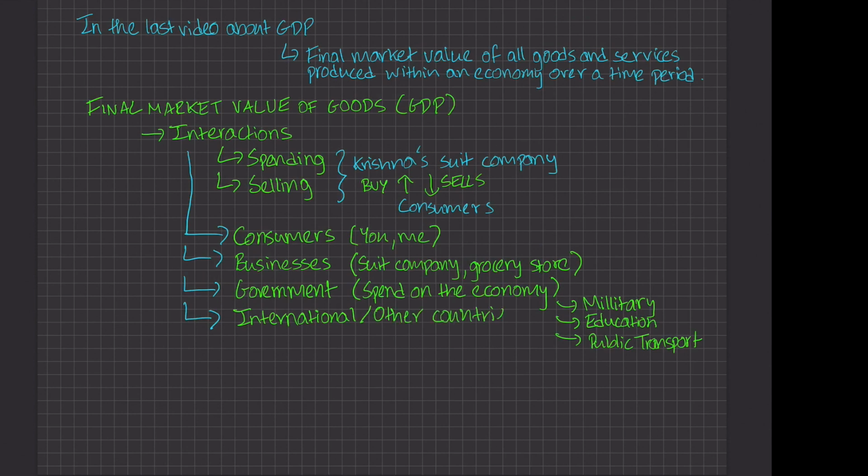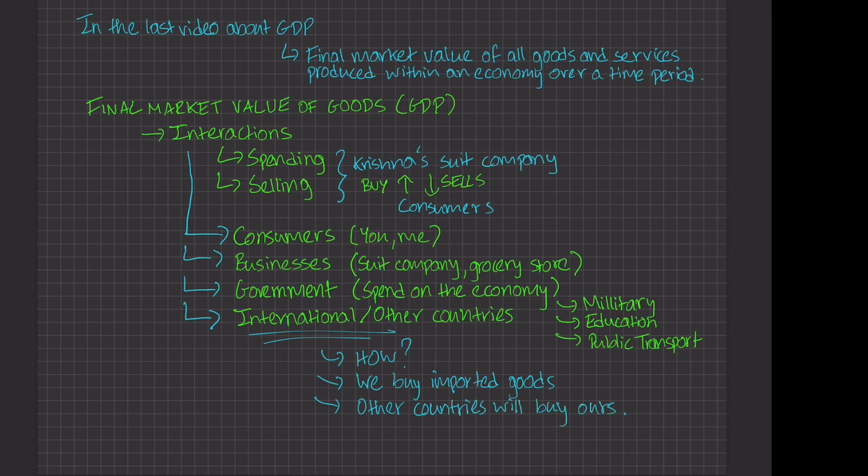But you might be wondering, how exactly do they buy and sell? How do they do that? So the thing is that, say I'm taking India, for example, we buy imported goods from other countries. And likewise, other countries might buy our goods. Now, this is not clear enough. Let's take an example. Taking India as an example, that's where I live. Say I purchase an iPhone. Since Apple is based in the USA, I'm technically importing that iPhone. So the US exports an iPhone to India and I buy it as an import. So we buy imported goods.